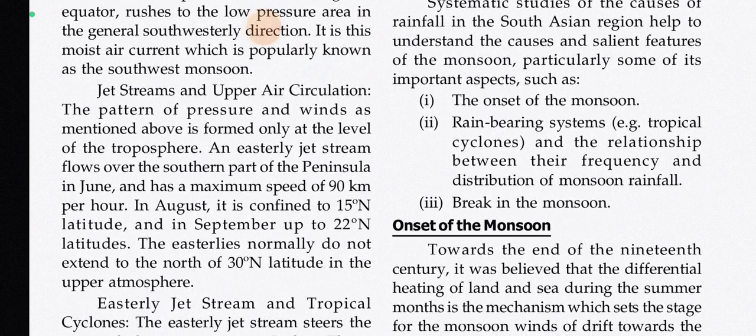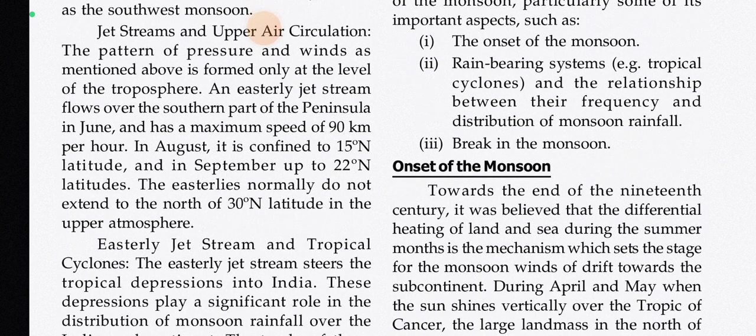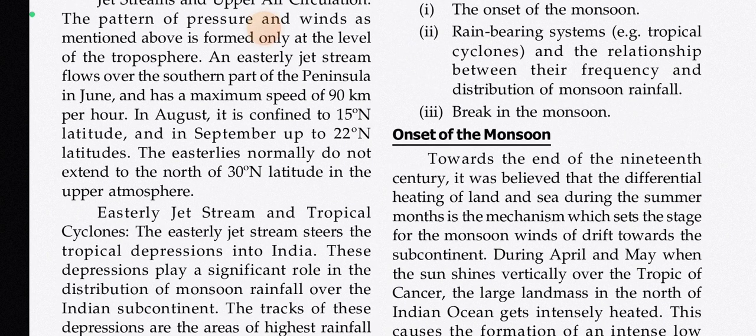Jet stream and upper air circulation. The pattern of pressure and winds as mentioned above is formed only at the lower level of the atmosphere. An easterly jet stream flows over the southern part of the peninsula in June and has a maximum speed of 90 km per hour. In August, it is confined to 15° north latitude, and in September up to 22° north latitude. The easterlies normally do not extend to the north of 30° north latitude in the upper atmosphere.